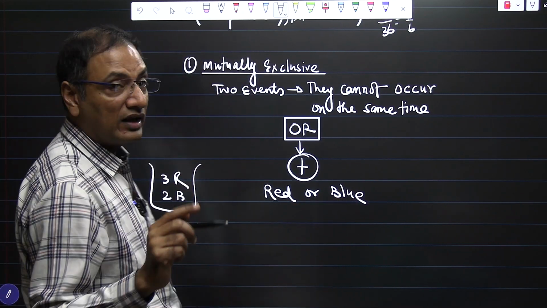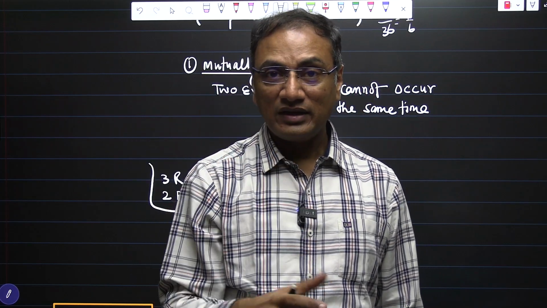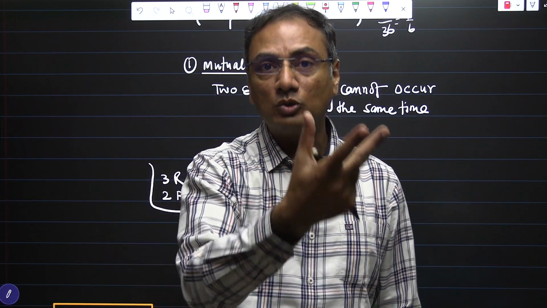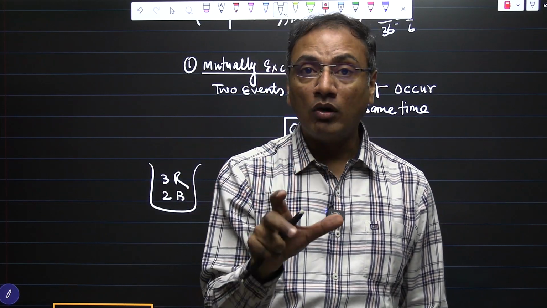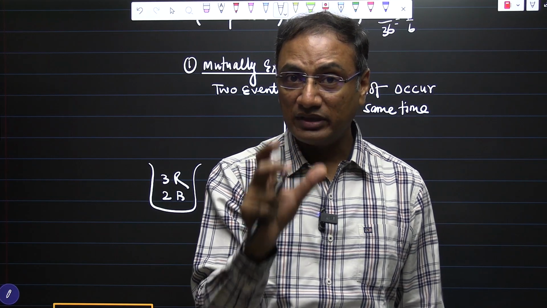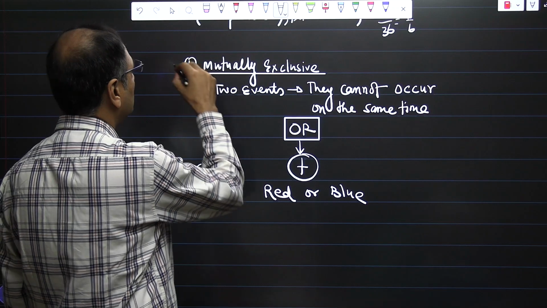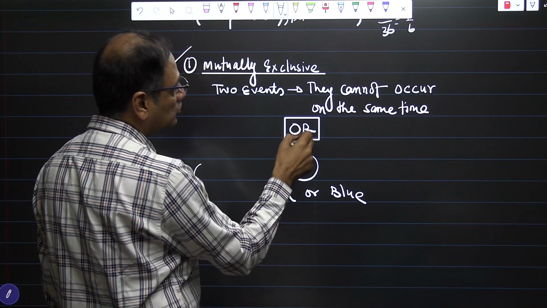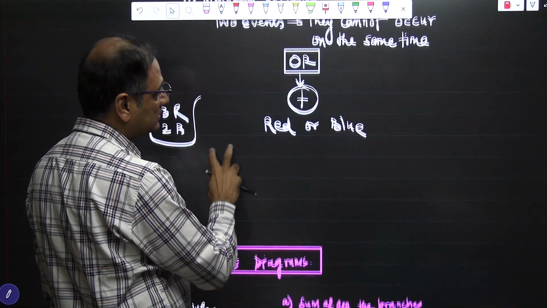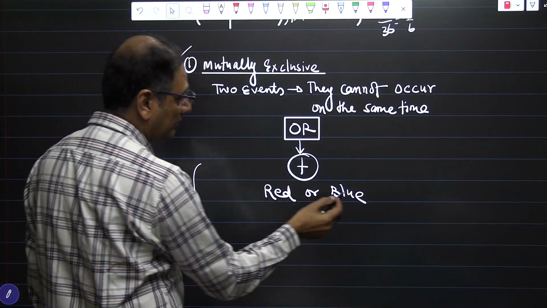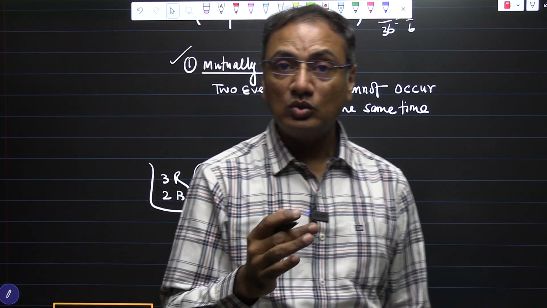See carefully: you are allowed to take 1 ball, so it can be either red or blue. Both cases cannot happen simultaneously. Both balls cannot be taken out simultaneously. Either this or this. In that case, the events are called mutually exclusive, and we use the word "or", which means a plus sign. If we are taking a ball, it can be either red or blue, so we add the probability of red and blue.